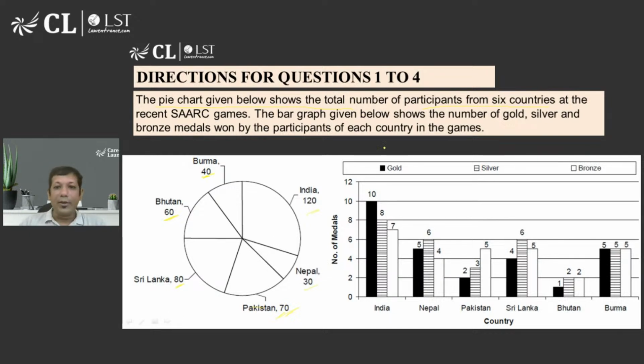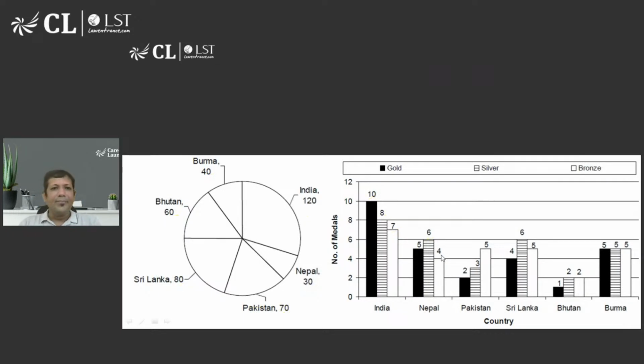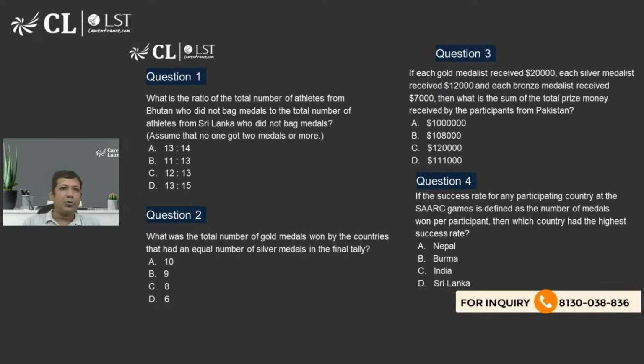Now, the bar graph, the second graph, is talking about the number of gold, silver, and bronze won by participants in each of the countries. It means India is winning 10 golds, 8 silver, and 7 bronze. Nepal is winning 5, 6, and 4, and that's what is given to us. Now, let's start the questions directly.